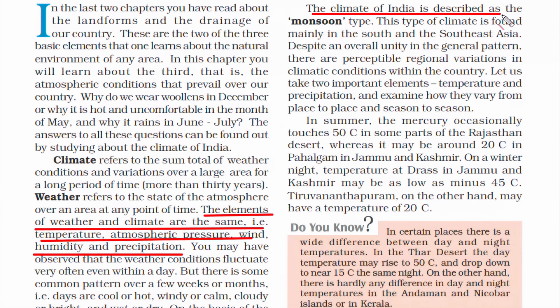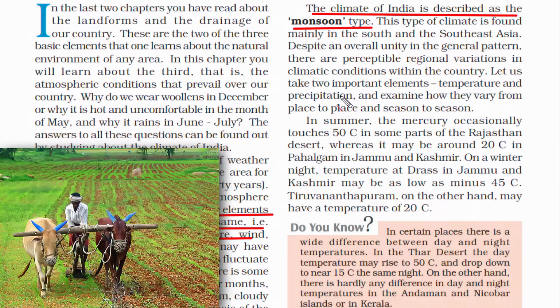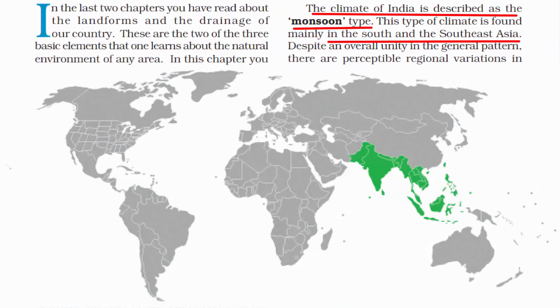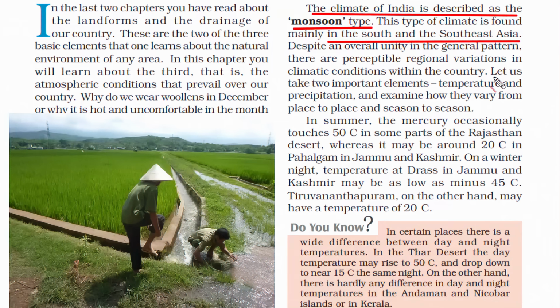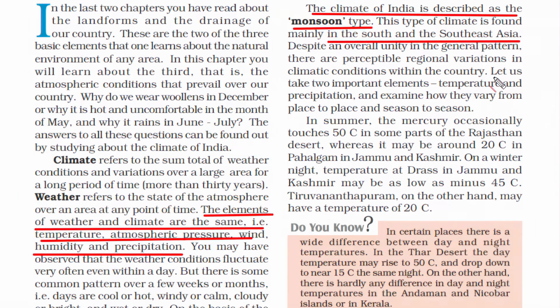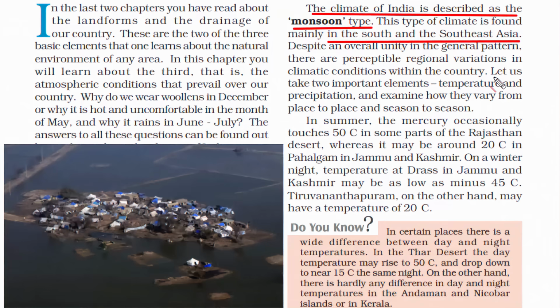India has a climate that is of monsoon type, meaning rainfall. And we know that India is also an agrarian country, which means an agricultural country. So good agriculture has a direct relation with the monsoon climate. Now you can easily understand why India has a monsoon climate. So don't forget the relation. Usually this type of climate is found in South and Southeast Asia. That is the advantage as well as a disadvantage of staying next to the oceans and sea. The advantage being good for agriculture, and the disadvantage is floods, tsunamis and other water disasters.